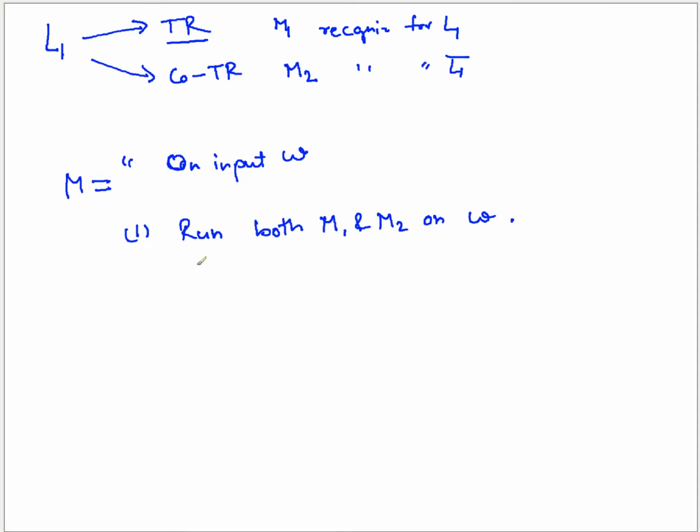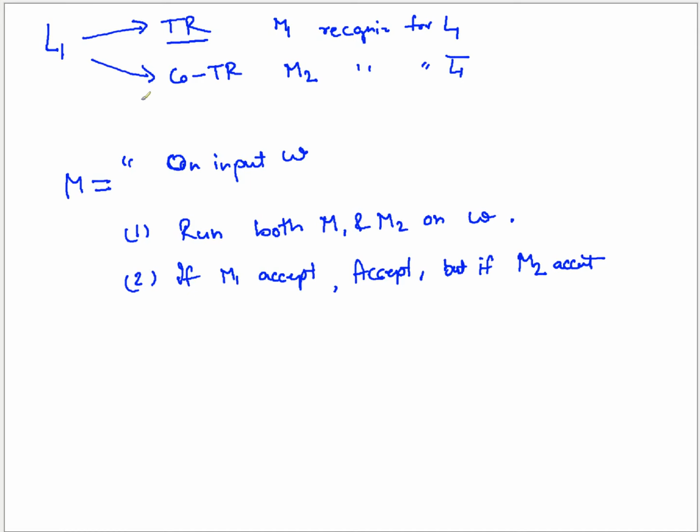In that case, if M1 accepts, that means w is part of L, then as per the decider for L, you should also accept. But if M2 accepts that string, that means the string is part of L complement.